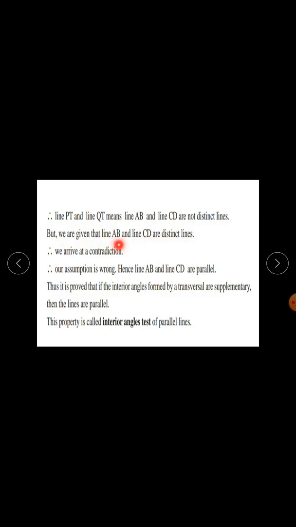But we are given that line AB and line CD are distinct lines. Therefore, we arrive at a contradiction. Therefore, our assumption is wrong. Hence, line AB and line CD are parallel.